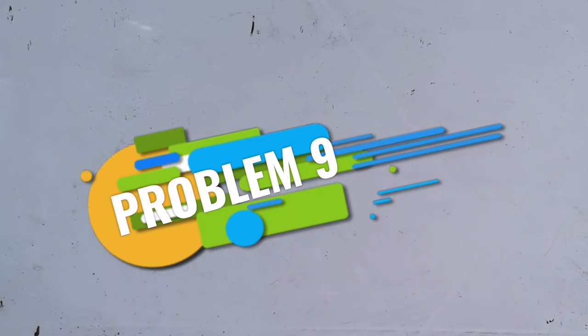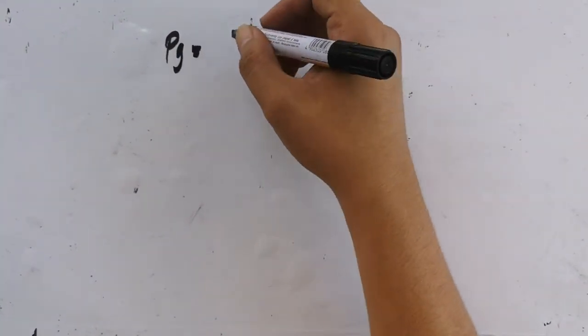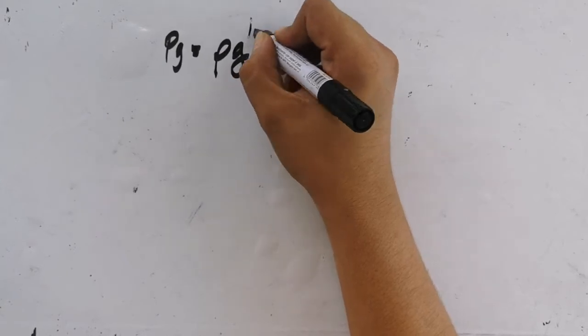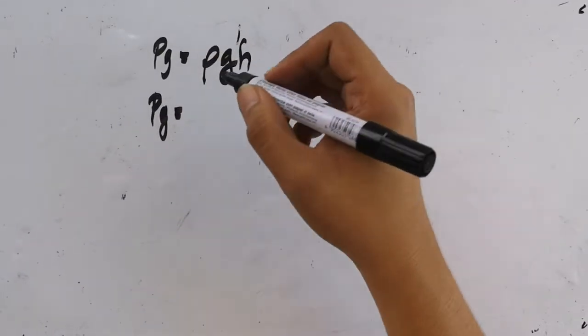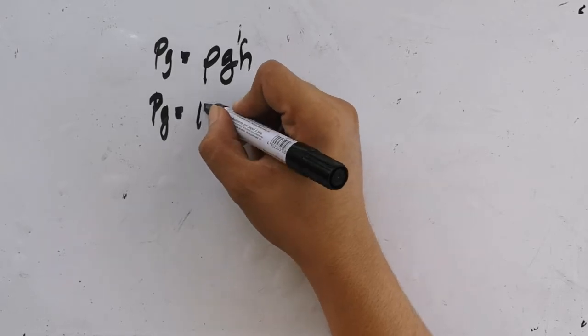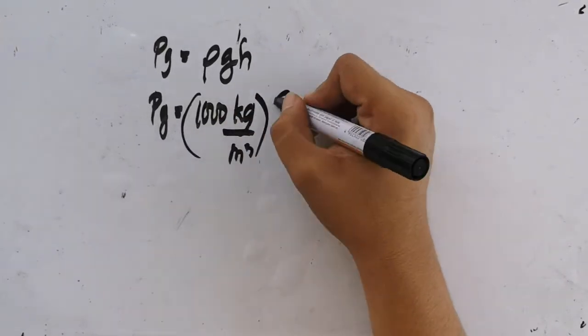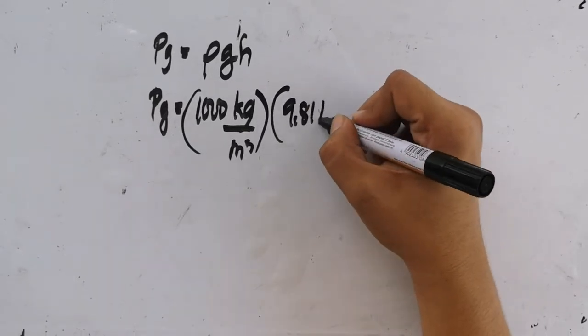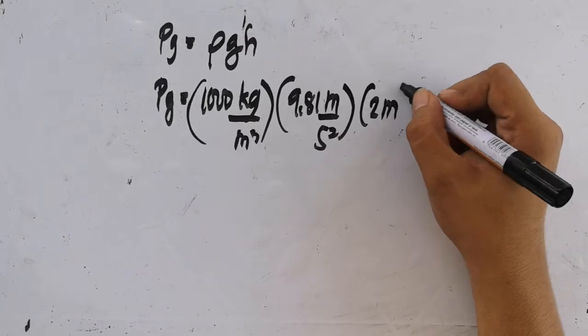For problem number 9, what is most nearly the gauge pressure at A in the tank of water with a height of 2 meters? So the gauge pressure is just equivalent to rho g h or gamma h. Here we have the density of water, 1,000 kilograms per meter cube, times g, which is 9.81 meters per second squared, times the height of the water, which is 2 meters.